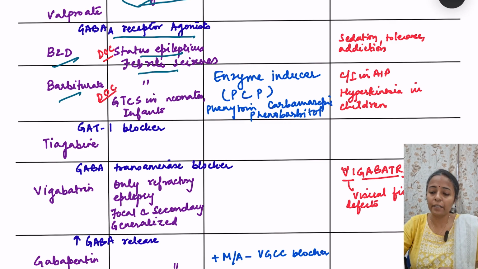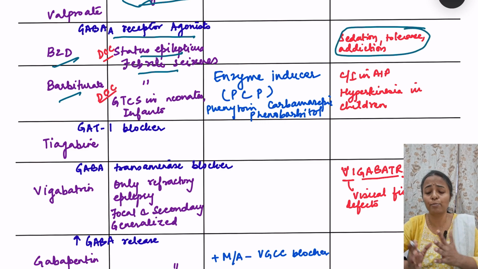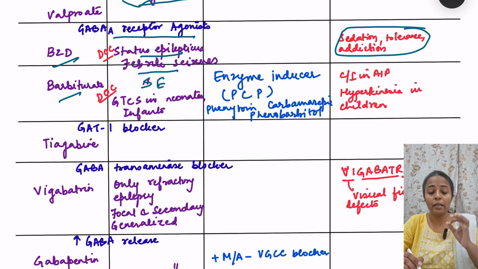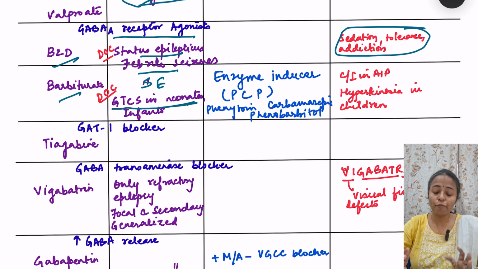And what is the side effect? Sedation, tolerance, addiction. That is why they are not used in other types of seizures. So only for the short term, for control of acute seizures, benzodiazepine is used. Okay. So status epilepticus, drug of choice. Then barbiturates, again, they are used in status epilepticus and they are the drug of choice in generalized tonic-clonic seizures in neonates. Phenobarbital is given. Okay. Neonates and infants.